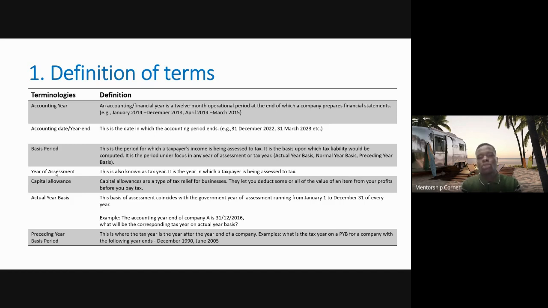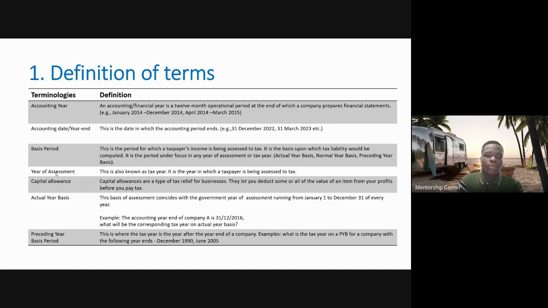So when we get to the part where we are going to be doing the calculation, there will be a practical demonstration of how the actual year basis, preceding year basis, and normal year basis are calculated, prior to Finance Act 2019 and then subsequent to the advent of the Finance Act also.